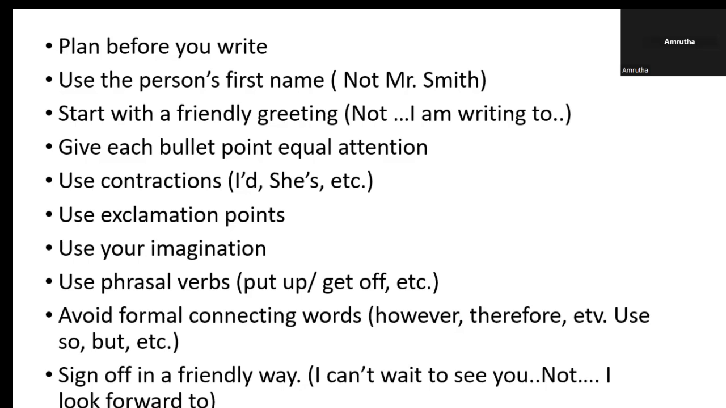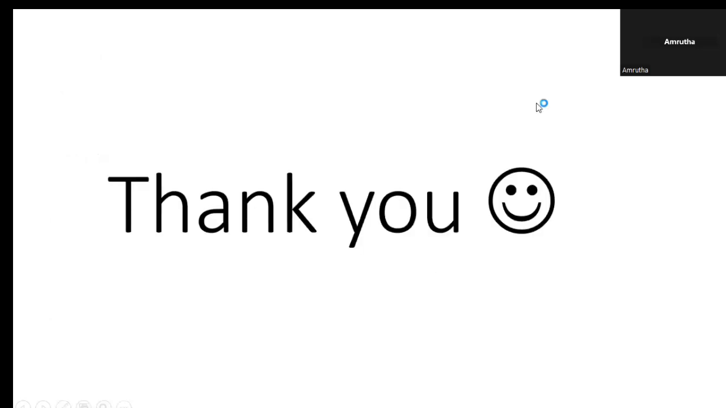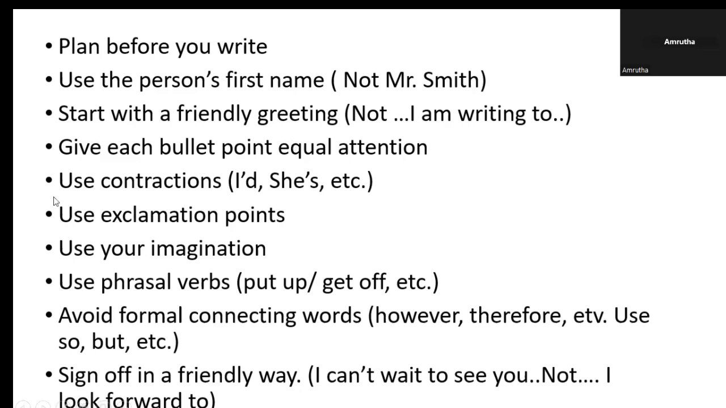Yeah. So use the person's first name. Do not go to Mr. Smith. You remember, this is an informal letter. Do not use salutations. Do not use Mr. Smith or Mrs. Smith. That is formal. And then start with a friendly greeting. Do not write, I am writing to. That is a formal way of writing a letter. So just start with hey, hi there, thank you so much. For example, in this letter, it says, thank you so much for inviting me. You just start informally, not in a formal way.